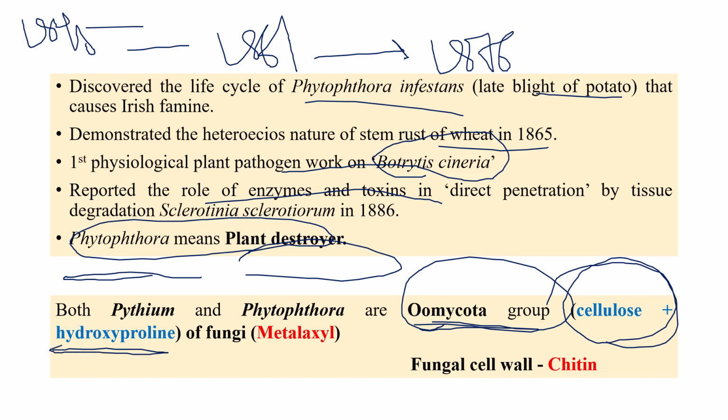We also need to remember this hydroxyproline because in the 2021 and 2023 NET exams, we'll discuss the previous year question papers just a couple of days before the exams. Here they asked in 2021, the Oomycota cell wall is made up of. They have not given cellulose, but they have given hydroxyproline, which means they consist of both cellulose and hydroxyproline. I went through why they gave hydroxyproline instead of cellulose, because the majority of the time we study cellulose. If we search in detail and go deep into it, hydroxyproline is also one of the major components of the Oomycota cell wall structure for maintaining integrity. So hydroxyproline also plays a major role. That's why they have given that also.